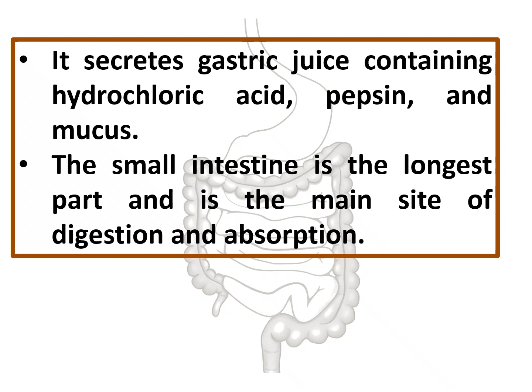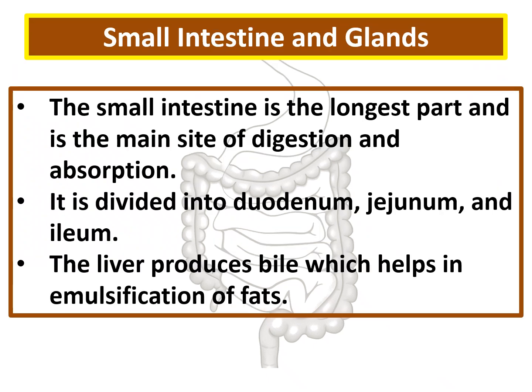The small intestine is the longest part and is the main site for digestion and absorption. Coming to the small intestine and the glands associated, the small intestine is the longest part and this is the main site of digestion and absorption. Small intestine is divided into duodenum, jejunum, and ileum. Again, I repeat, the small intestine is divided into duodenum, jejunum, and ileum.